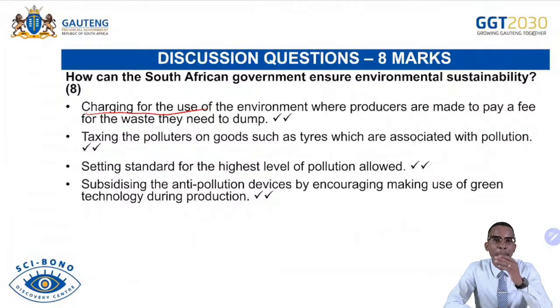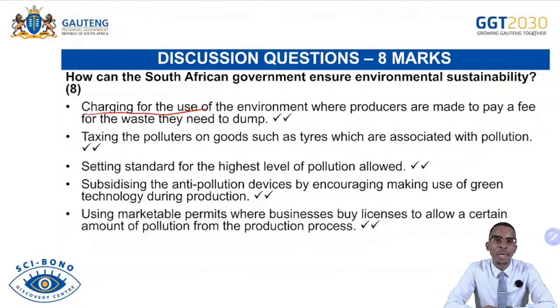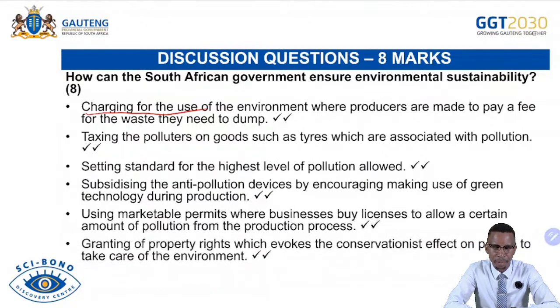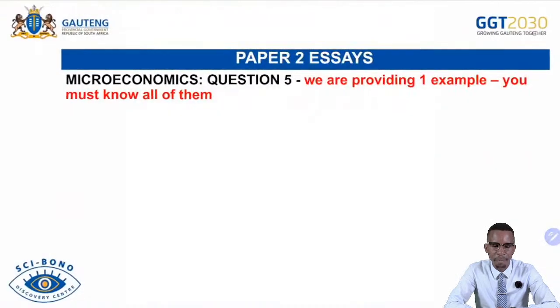Subsidizing the anti-pollutive devices, encouraging making use of green technology, e.g. when we use bulbs that are saving energy, those can be subsidized. Also, electric vehicles are subsidized because they are not burning fossil fuels. Using marketable permits where businesses buy licenses to allow a certain amount of pollution from the production process. Granting property rights, which evokes a conservationist effect on people to take care of what belongs to them or taking care of the environment.